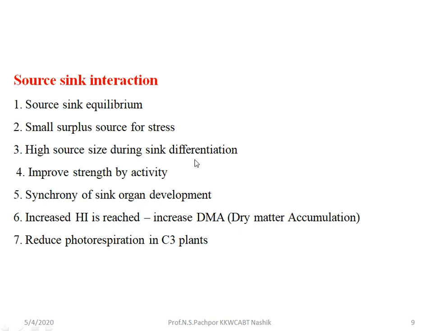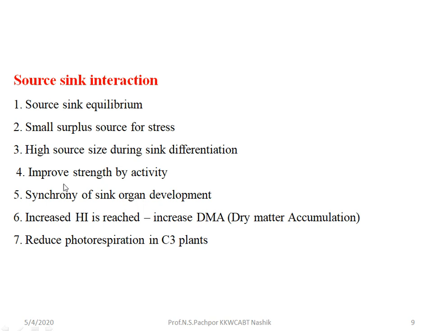Whenever the size of the source is high when the sink organ is developing, it determines the proper interaction between source and sink. High source size means that once leaf development is completed, the plant starts its reproductive growth, that is, flowers and pod formation. At that time the sink is differentiated into different organs, so the size of the source should be high.